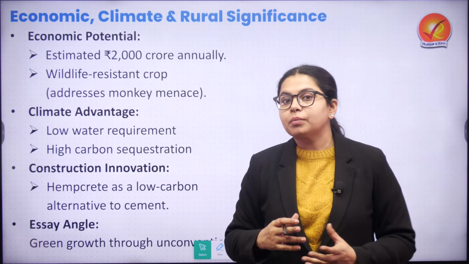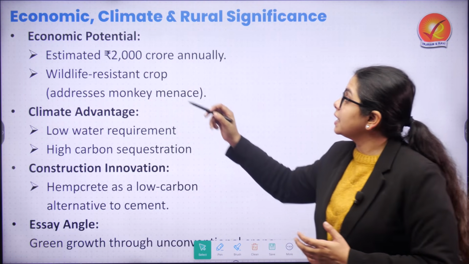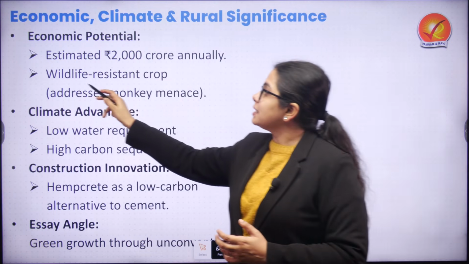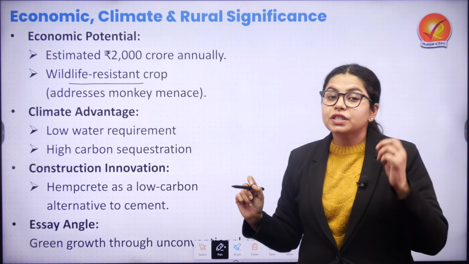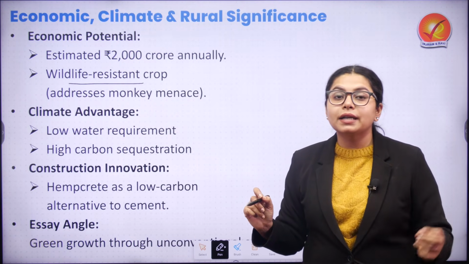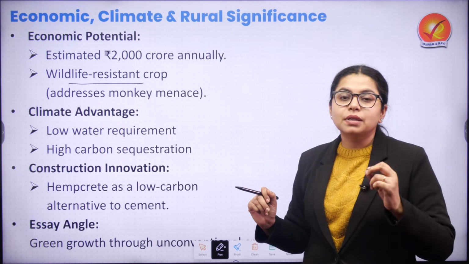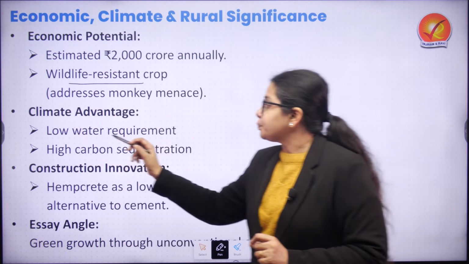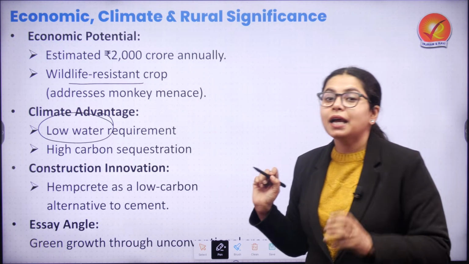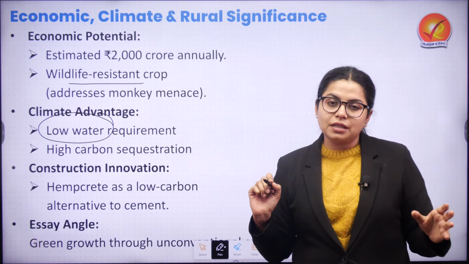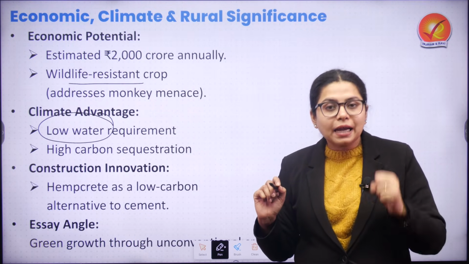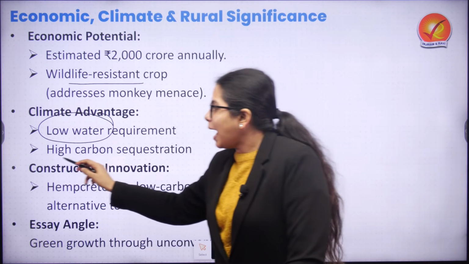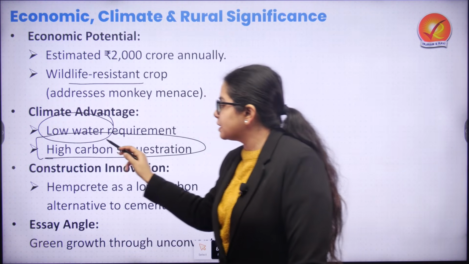When we are talking about industrial hemp and understanding its significance, you need to know that it has huge economic potential, because it can easily clock around 2,000 crores annually. It is a wildlife-resistant crop, which is very important in developing areas to address the monkey menace that has been growing, be it Delhi, Himachal or other areas. In terms of climate advantage, it has very low water requirement, and as per the green transition we are talking about, this is a futuristic policy because high carbon sequestration also takes place.